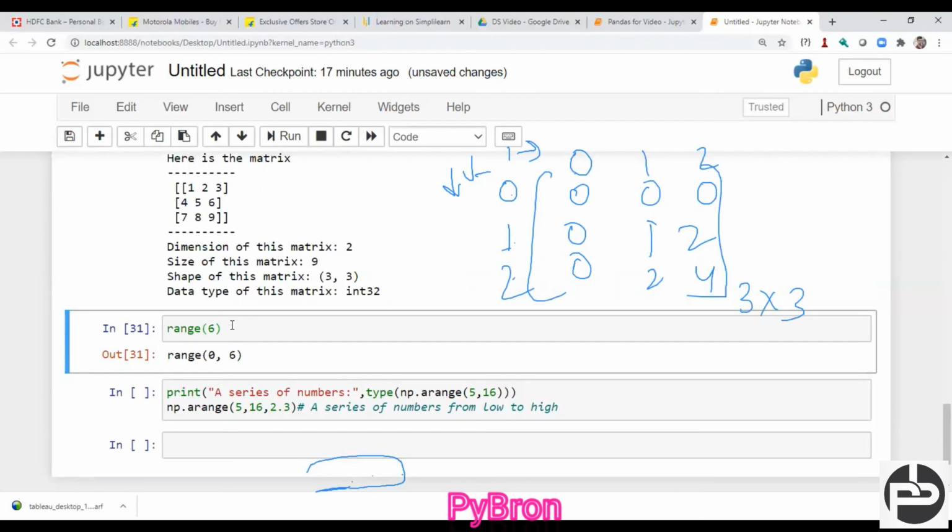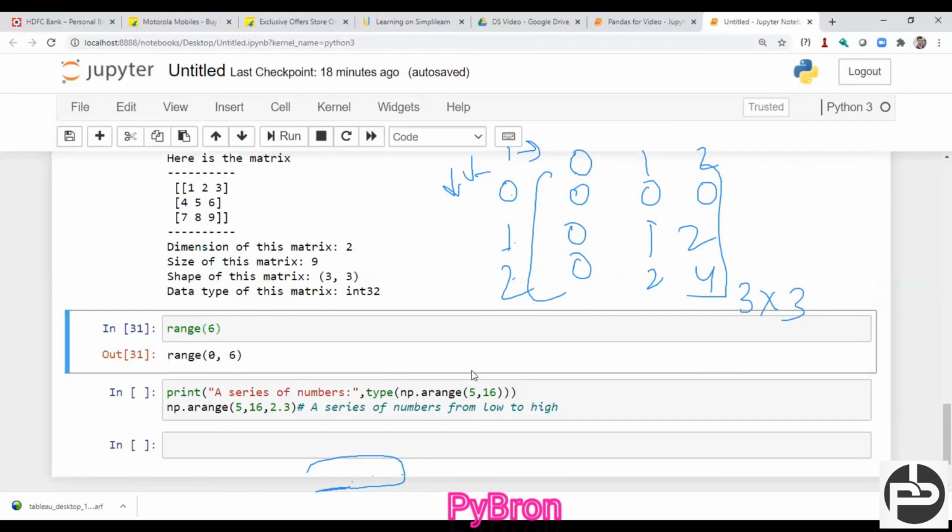But in case of the arange function, it will give float values also, right?